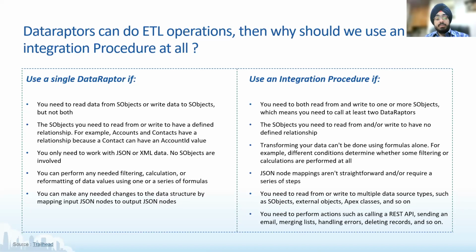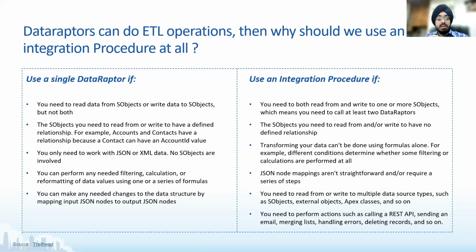Calling multiple data raptors is something which is possible in IPs. If you want to handle certain errors, let's say your data raptor errored out, let's say that you were trying to enter some contact data. And for contact, all of you must know that last name is a mandatory field, right? And for example, the data that you received did not have last name there. So data raptor would error out in that case because it's trying to do a load operation, right? It's trying to do a DML.